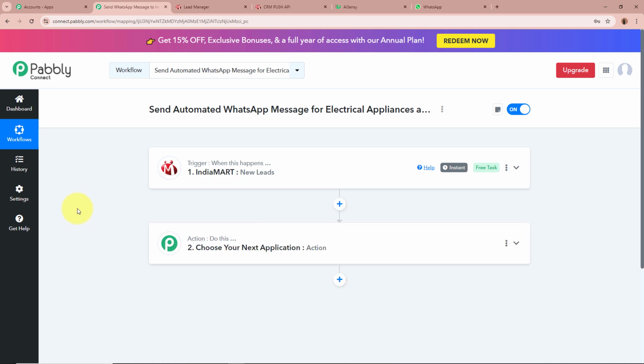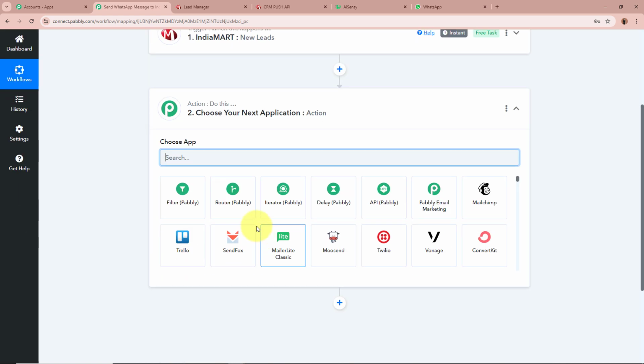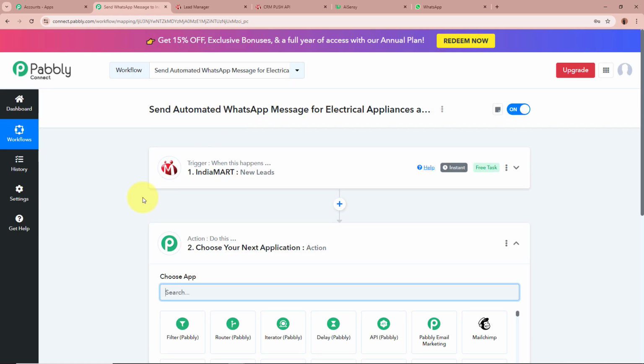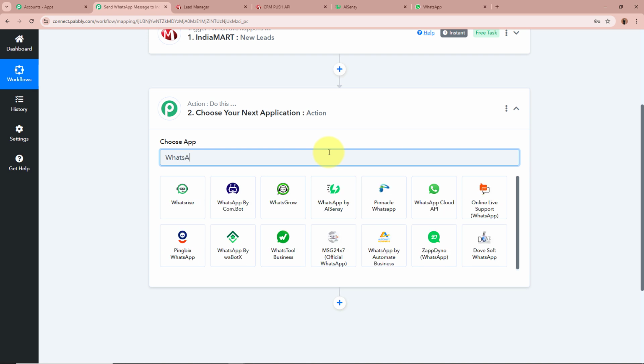Now whenever a new lead is generated by any of my customers using IndiaMART, in a similar manner, Pabbly Connect is going to capture the response. As the trigger setup is done, we need to set up our action step. For the action application, as our objective is to send an automated WhatsApp message to the lead, I'm going to select my action application as WhatsApp by AI Sensei.